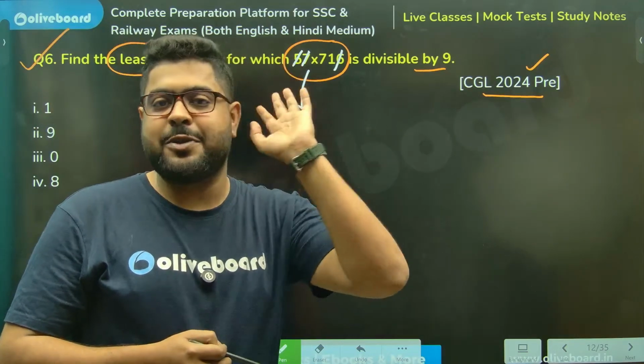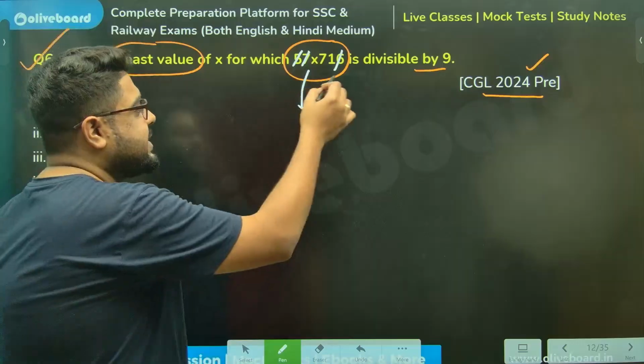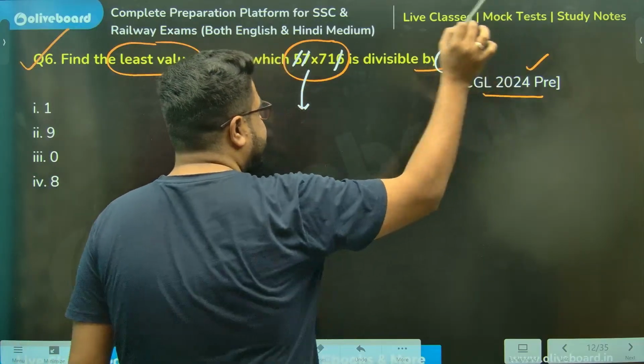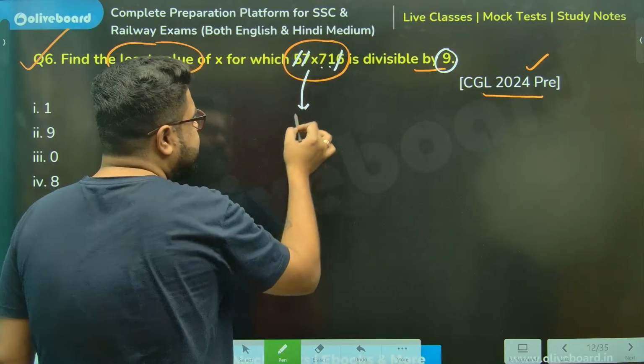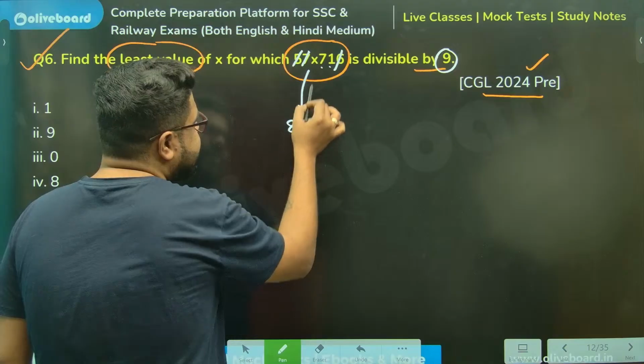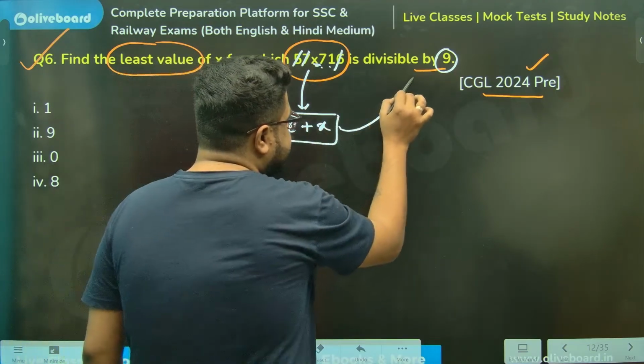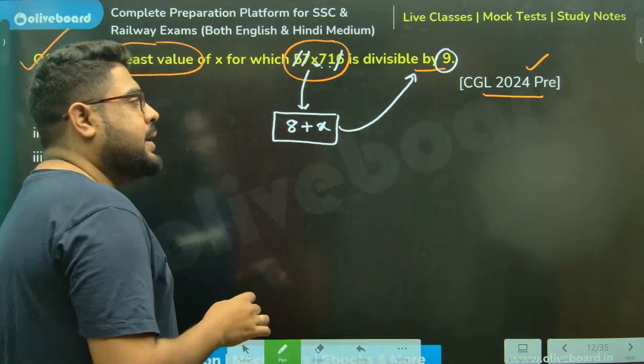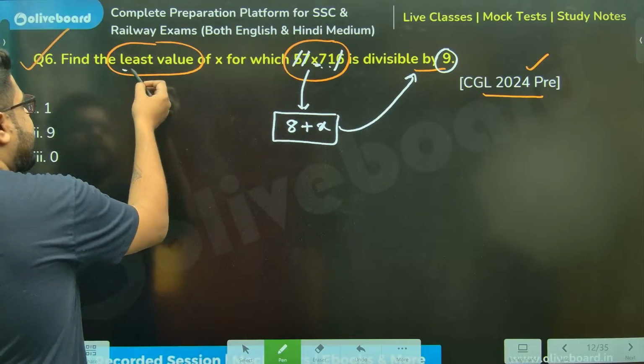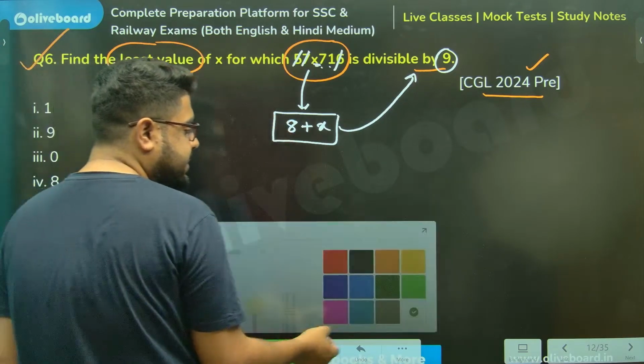I'll not even calculate the remaining, because that's divisible by 9. That's why I'm not calculating 18. Remaining is 7 plus 1, 8 plus this x. This now has to be divisible by 9. Now, tell me the least value of x for which this will happen, sir.